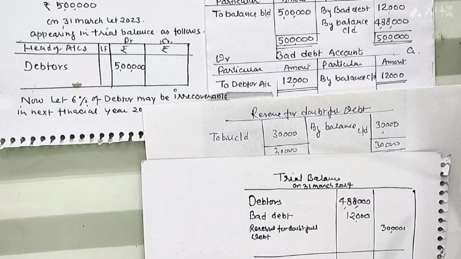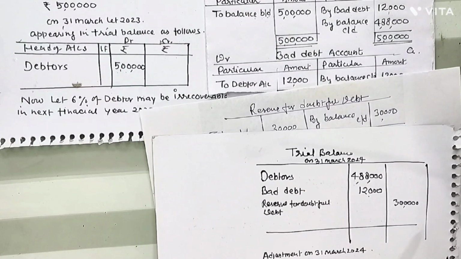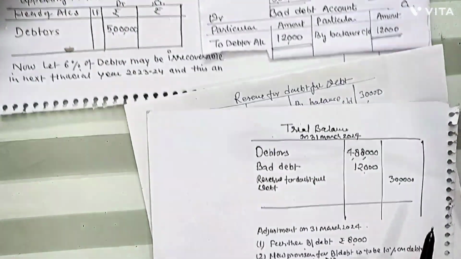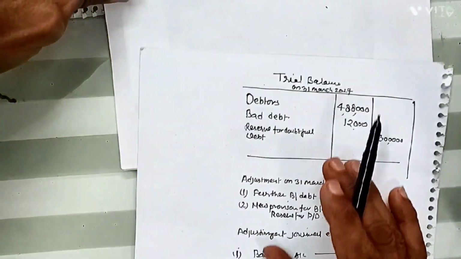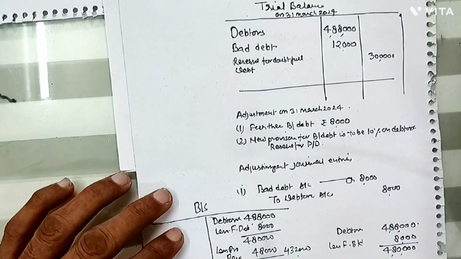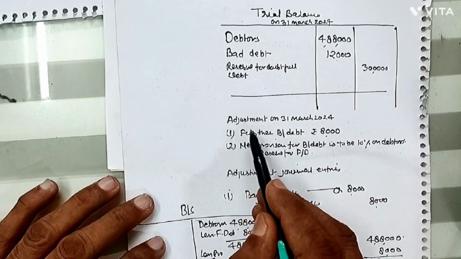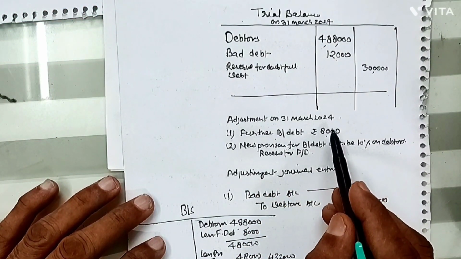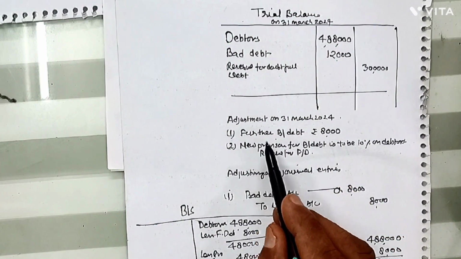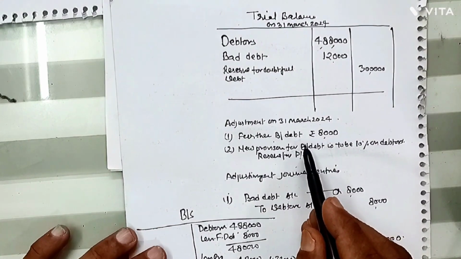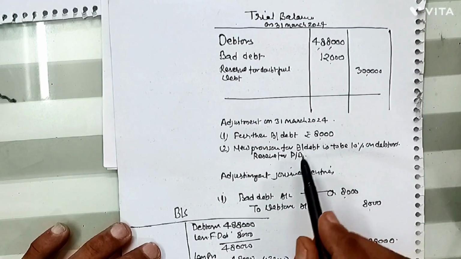Now on 31st March 2024 we will have to deal with some adjustments also. The adjustment given here is further bad debt of rupees 8,000.